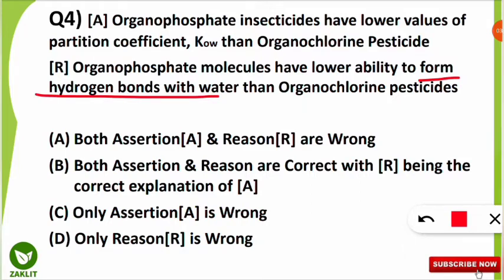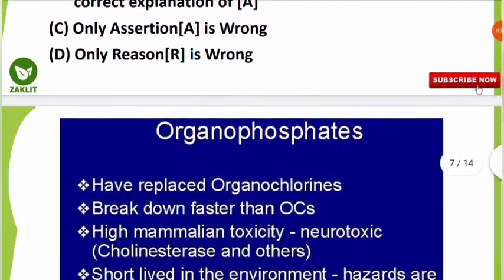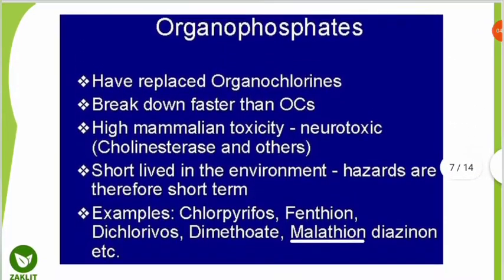That's why they are not able to sustain in the atmosphere for a longer time. But the organochlorine pesticides have the lower ability to form hydrogen bonds. That's why they are persisting in the environment, because they are not water soluble. So it is important to know this. And organophosphate insecticides have lower values of partition coefficient than the organochlorine pesticides. That is absolutely correct. We will know more about the organophosphate and organochlorine pesticides in this slide.